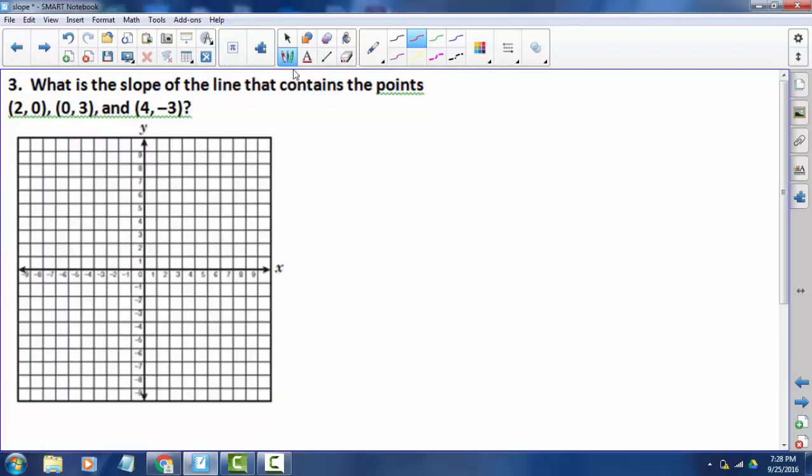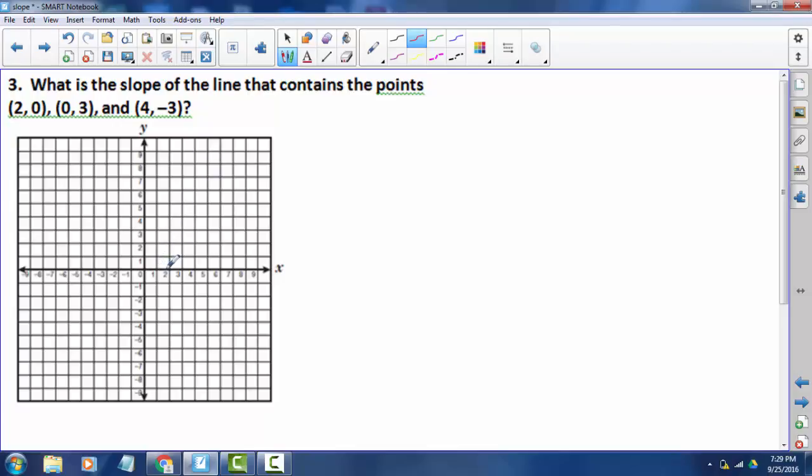What is the slope of the line that contains the points (2, 0), (0, 3), and (4, -3)? All right, now they give you a graph here, and the reason they do that is because you could graph the points and count the slope, like I showed you earlier, or you can ignore the graph altogether and calculate your slope by hand. I'm going to show you both ways so you get to choose.